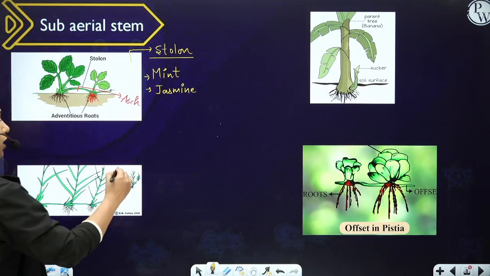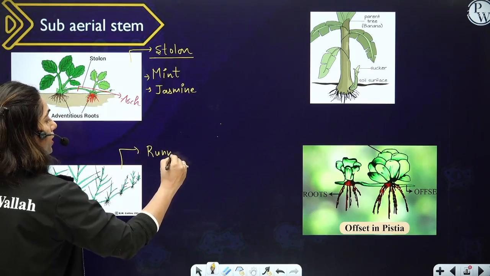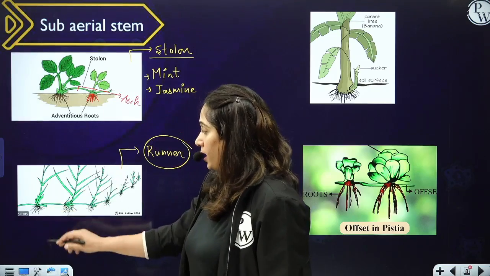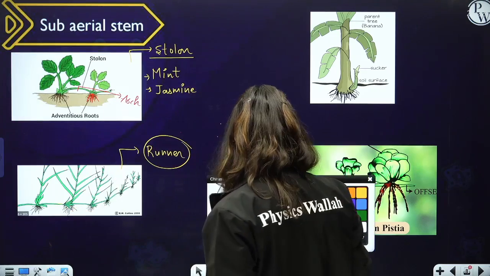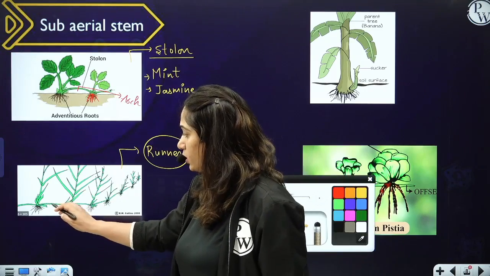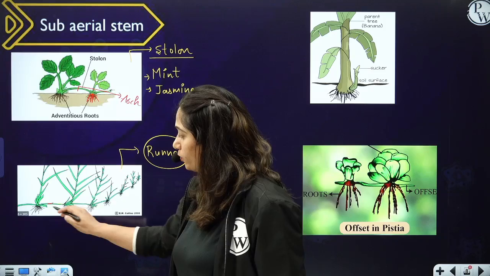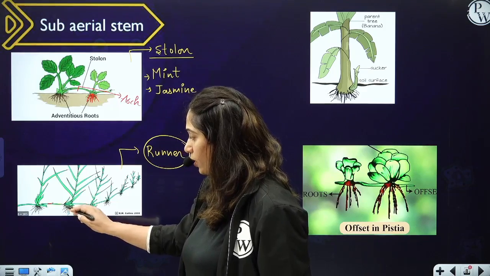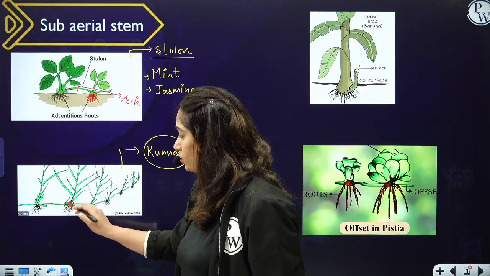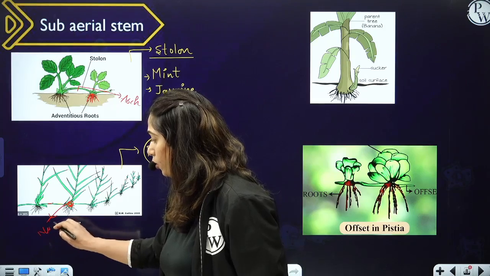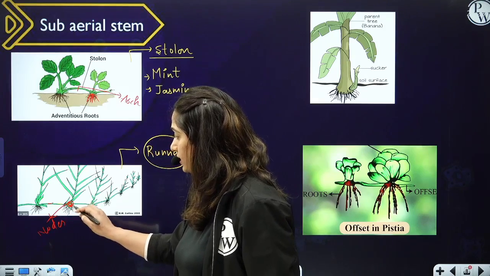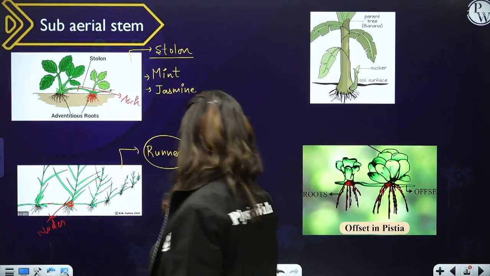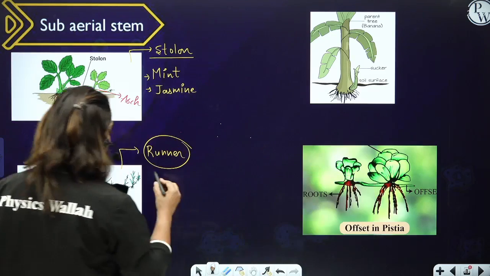Then comes the second one, the runner. Runner is also a subaerial stem, and you can see over here, beta, this is the lateral branch, the lowermost lateral branch that comes in contact with soil. This one is the lowermost lateral branch of the aerial stem. It comes in contact with soil, and wherever there are nodes, the adventitious roots come out and it gives rise to a new plant. This is how grasses grow. So the classic examples of runner are grasses,